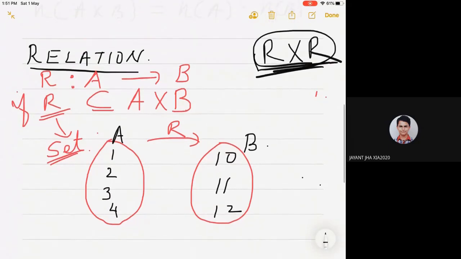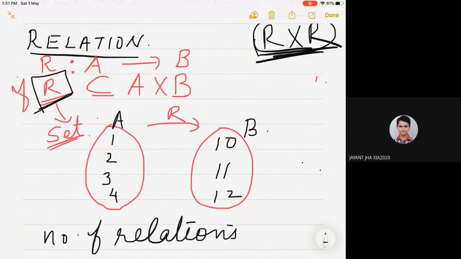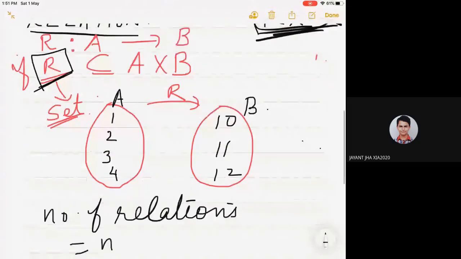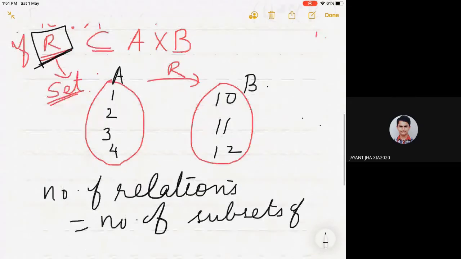How many relations means you have to find out the number of subsets of A cross B, because R is a relation which is a subset of A cross B. So the number of possible relations from A to B is equal to the number of subsets of A cross B, right? Number of subsets of A cross B.